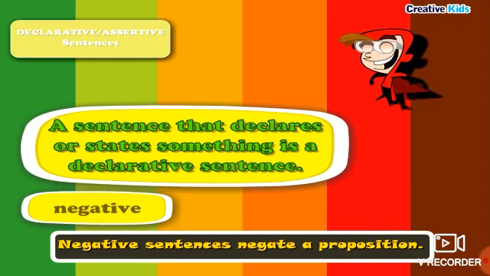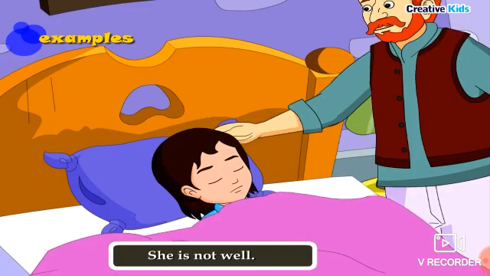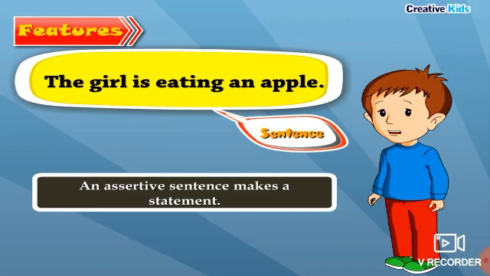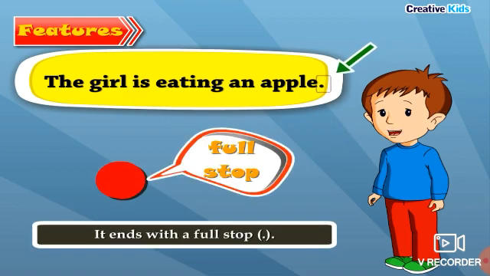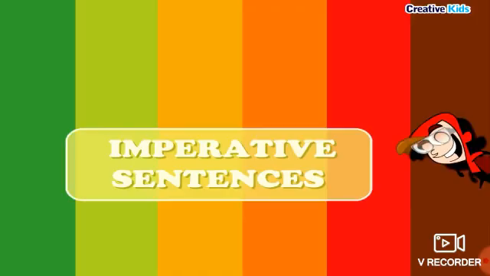Negative sentences negate a proposition. Examples: he cannot dance. She is not well. Features: an assertive sentence makes a statement. It ends with a full stop. An assertive sentence can be positive or negative.